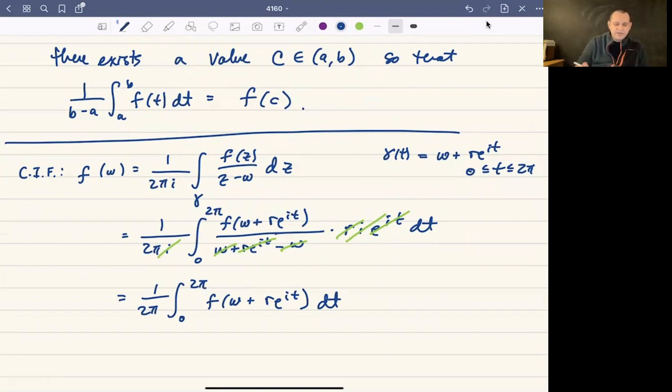Now this looks even more like the mean value theorem for integrals, because this integral from 0 to 2 pi has the 1 over 2 pi minus 0 times the integral of f, and that's going to be equal to f of w. And so that's kind of our first corollary to Cauchy's integral formula.